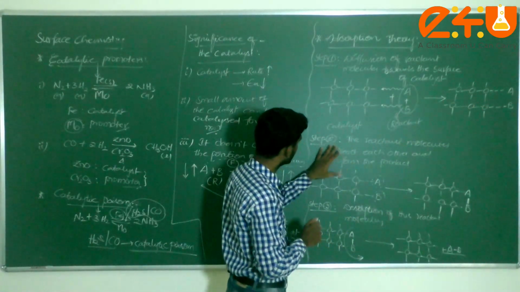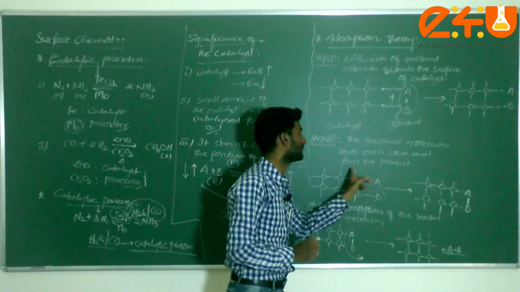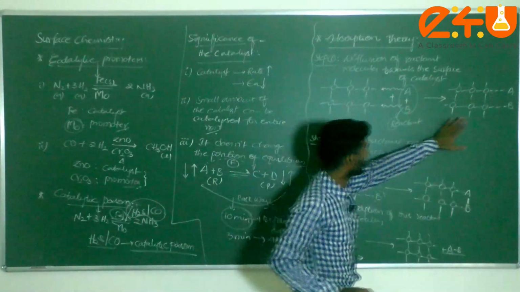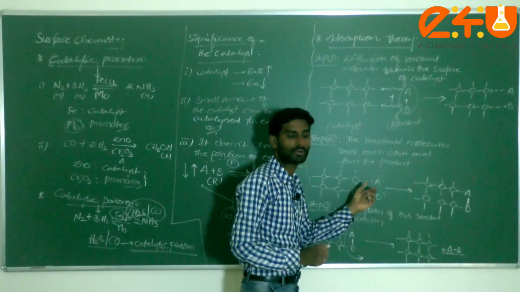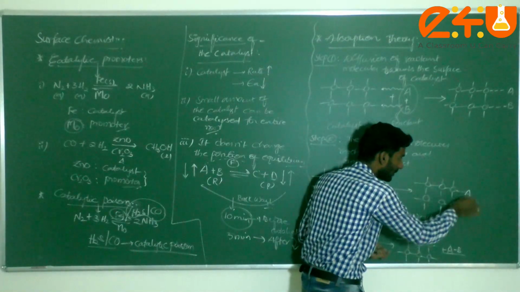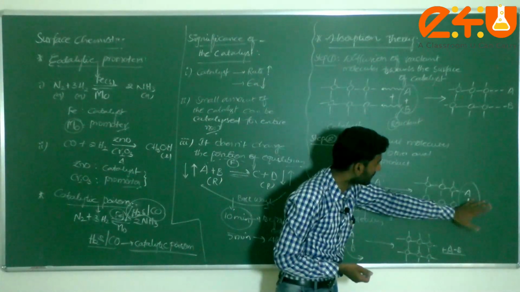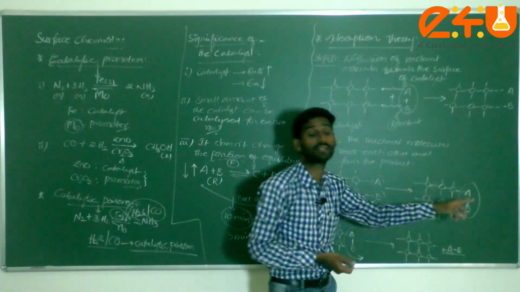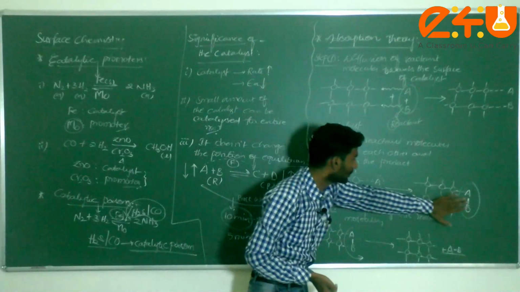Coming to the second step, the reactant molecules react with each other and form the product. Taking the same step here, how will it be? A and B, there is no bond formation here. Now after this, what happened? The bond formed between A and B. Am I correct? If reactant molecules are attached to the catalyst, then it is forming some catalyst also in the product. Am I correct or not?